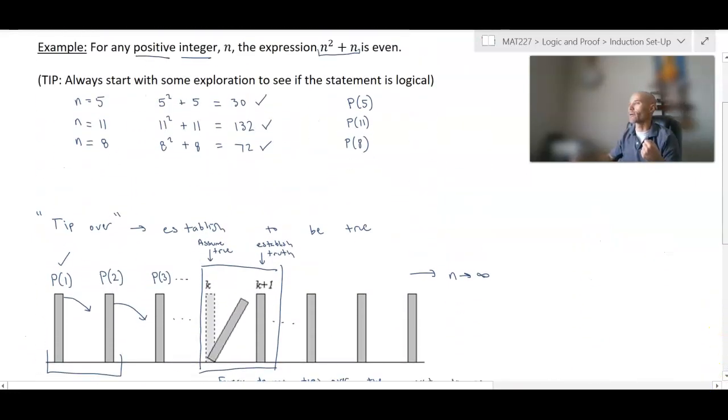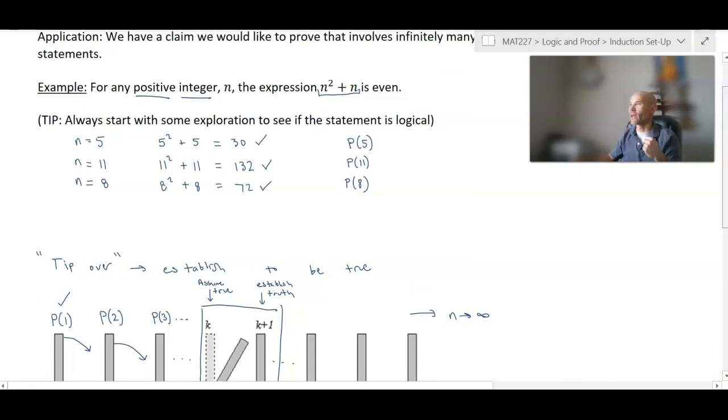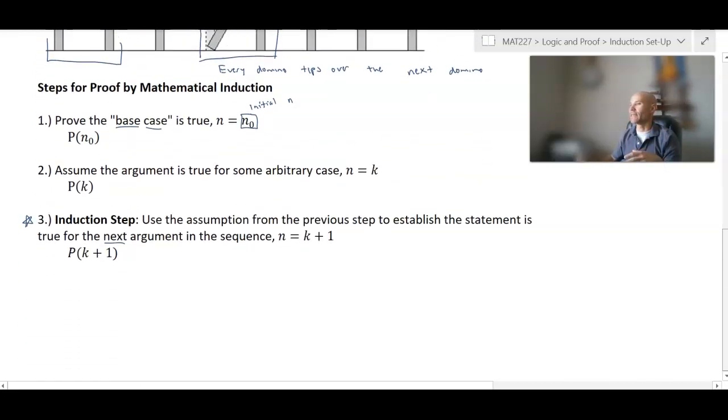So let's go back to our example here and do it for this one. We're saying for any positive integer n, the expression n squared plus n is even. Okay, so step 1, we're going to prove P of 1. That's our first step. And what does that mean? That means for n equals 1, n squared plus n is even.